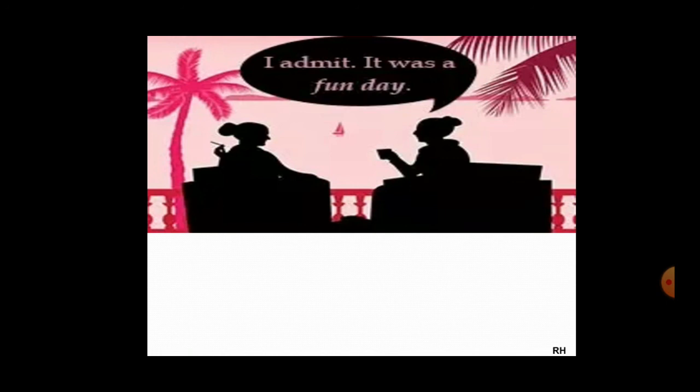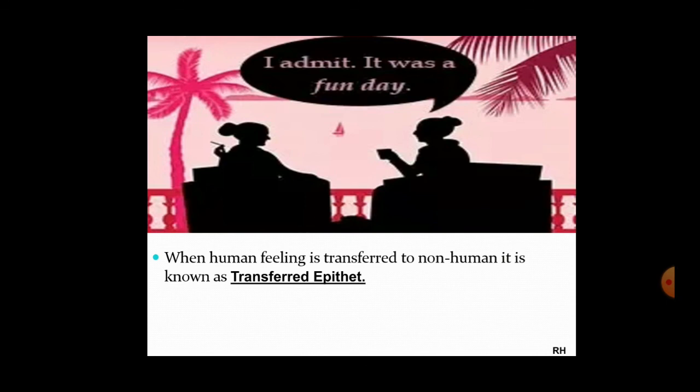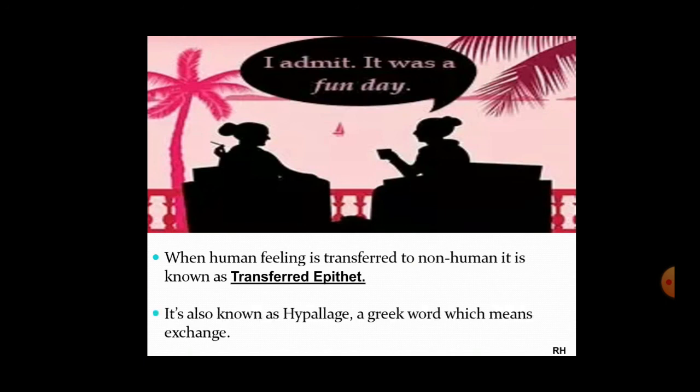What you're doing here, students, you're transferring your feelings to the day, something which is not living. So when a human feeling is transferred to a non-human, it is a transferred epithet. That is transferred epithet for you. It's also known as hypallage. Hypallage is a Greek word, students, and it means exchange. What kind of exchange? You are exchanging your feelings, right, to the non-human.